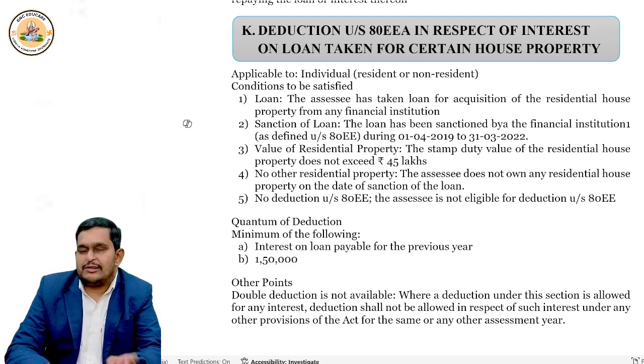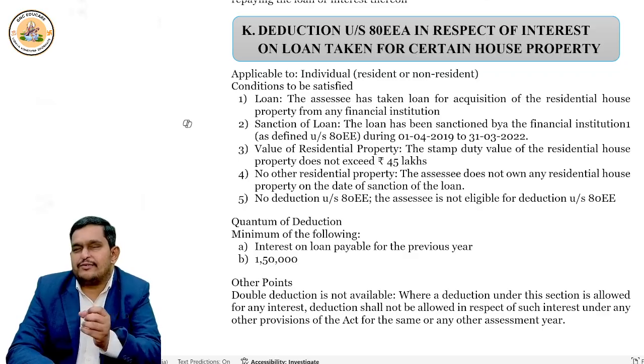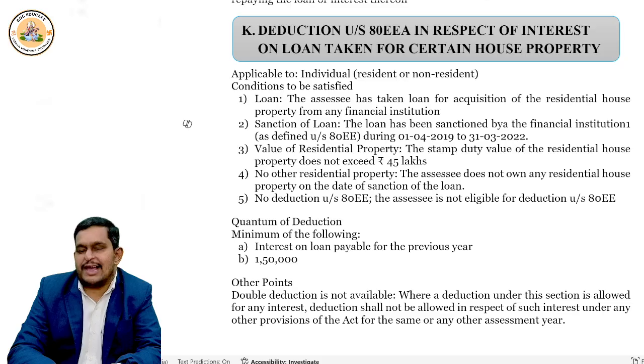Clear? Very good. Now, this is also applicable to individual only, whether resident or not. He should have definitely taken the loan. Why should the loan be taken? For construction or acquisition of a house property. Now, he should not be in possession of any other house property, then only this benefit of 80EEA is given. But there is a period also. The loan must be taken between 1st April 2019 to 31st March 2022. And the stamp duty value of the house property shouldn't be more than 45 lakhs.